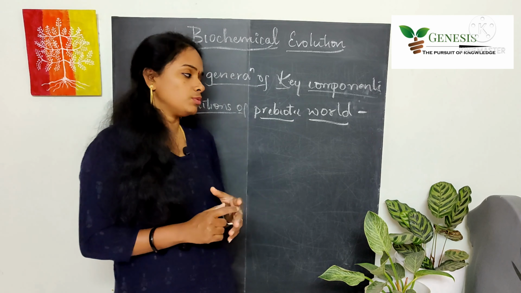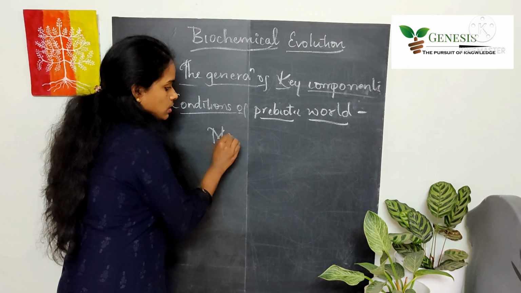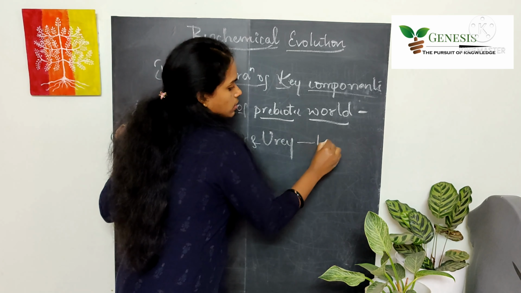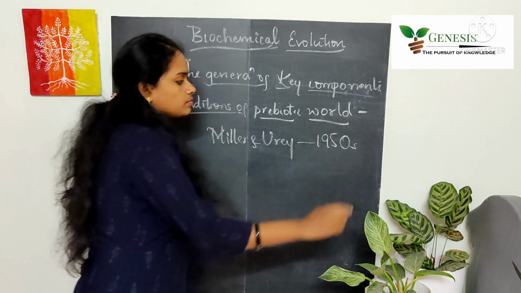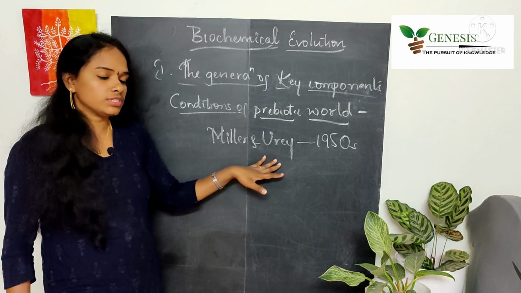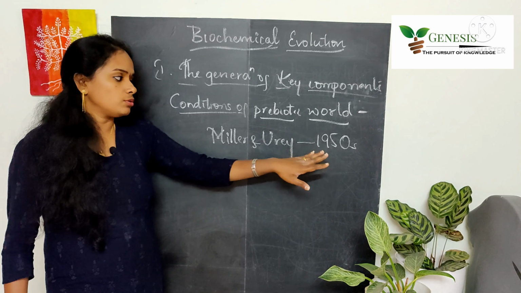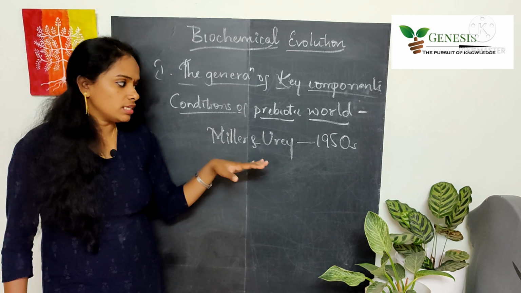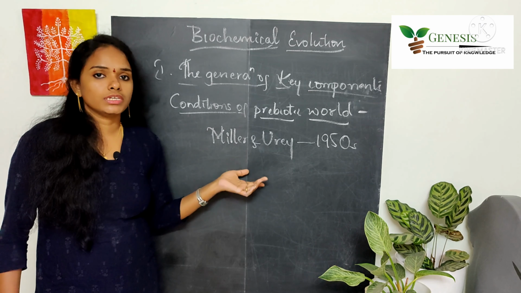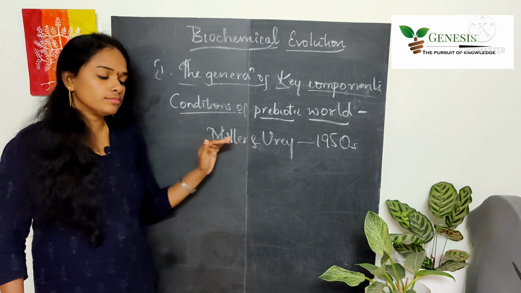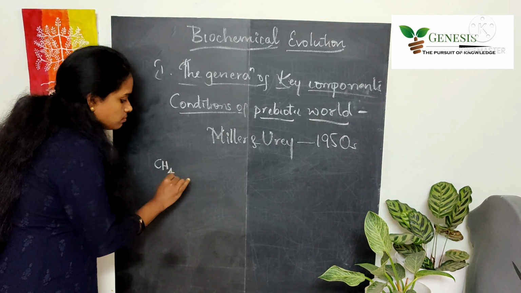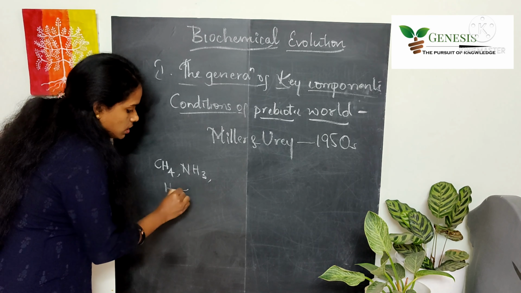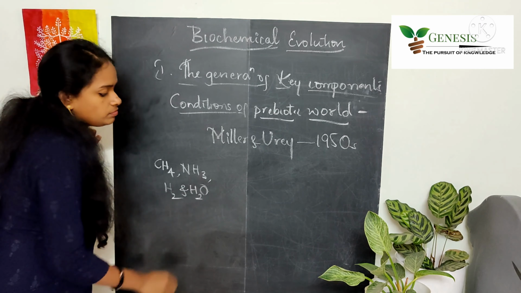So that experiment was given by two scientists, Miller and Urey, during 1950s. During 1950s, these two scientists have set up an experiment to explain about the conditions of the prebiotic world. For this, they started mimicking the conditions of the prebiotic world by taking certain compounds. So here they have taken methane, ammonia, hydrogen and water.